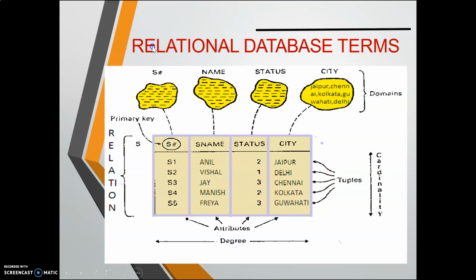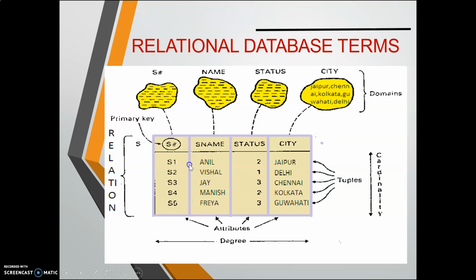Let's sum up all these terms. In this table, there are 4 columns: S number, S hash, name, status and city. When we are fetching any information from all these columns, we use the term domain. That means I am fetching the domain of values from the city domain. This is a pool of values, that means the collective set of values from each column.